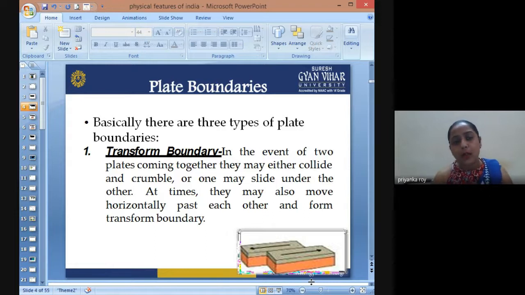Now the transform plate boundary is the event of two plates coming together. They may either collide or crumble, or either of the sides may go under the other. At the time they may move horizontally past each other and form a transform plate boundary. So when the two plates move in two opposite directions, like one is moving forward and the other one is moving backward, so they are moving parallel to each other. This parallel movement of two plates in opposite directions is called a transform plate boundary.